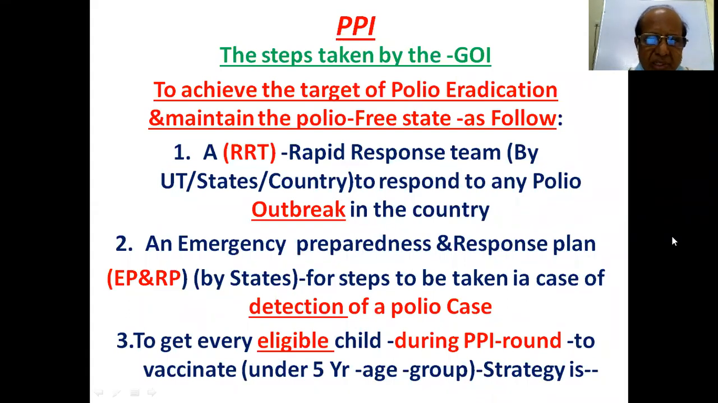One is RRT, that is the Rapid Response Team, which should be there to respond to any polio outbreak, an emergency. Preparedness and response plan, that is EPRP, gives the steps to be taken in case of detection of a polio case. So EPRP is for detection of a polio case, the steps to be taken, and RRT is the response to an outbreak. The aim is to get every eligible child under 5 years of age vaccinated during the PPI round.